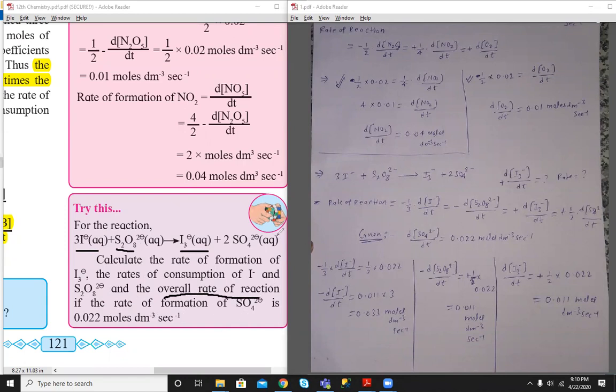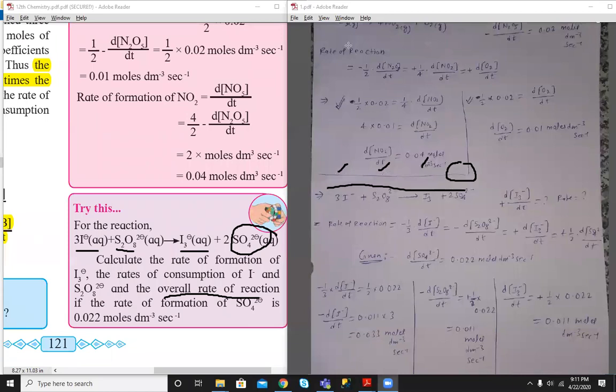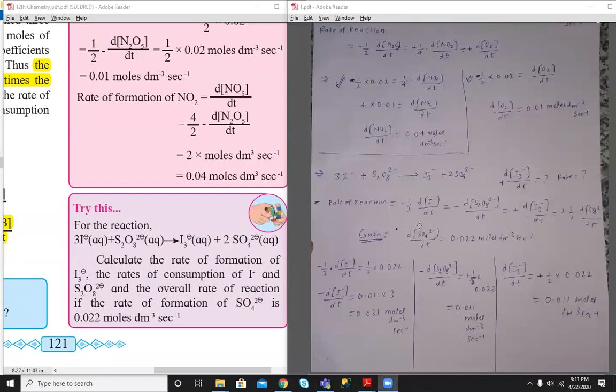What is given? The rate of formation of SO4 2 minus is given. So this is the reaction I have already written. We have to find out the rate of I minus, the rate of H2O2, and the rate of I3 minus, and we are given this data, the rate of formation of SO4 2 minus. So the first